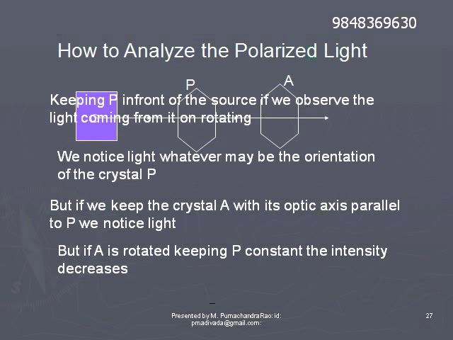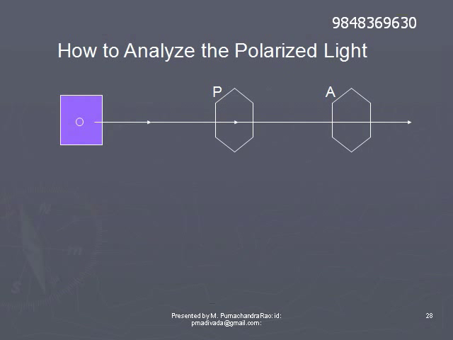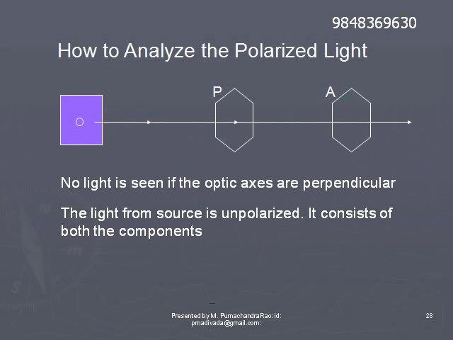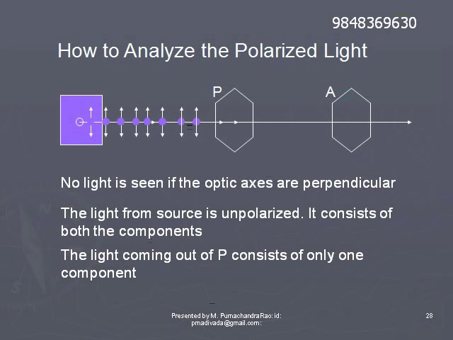That means no light will come out of the crystal A when its optic axis is perpendicular to that of P. When the optic axis of A is making an angle of 90 degrees with the optic axis of P, there will be no light emerging from the crystal A. From this, we notice that the light coming out of the crystal P is polarized light.